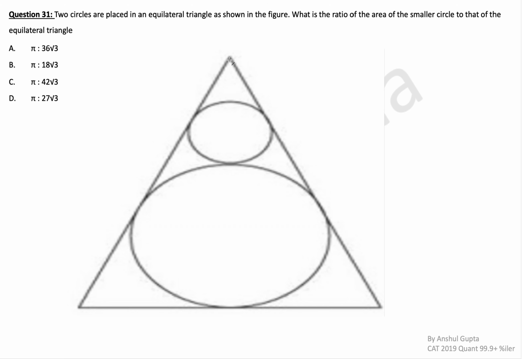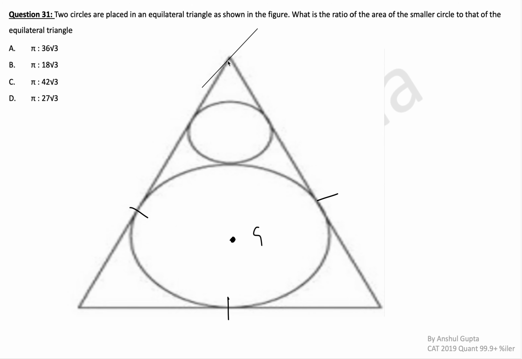First of all, what will be the center of the circle? That will be called the circumcenter or incenter, because this bigger circle is inscribed within the equilateral triangle. All 3 sides are tangents. That means the circumcenter will be here, and the circumcenter will also be equal to the centroid. So this is also the centroid.